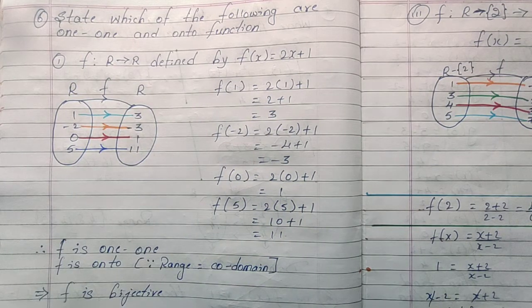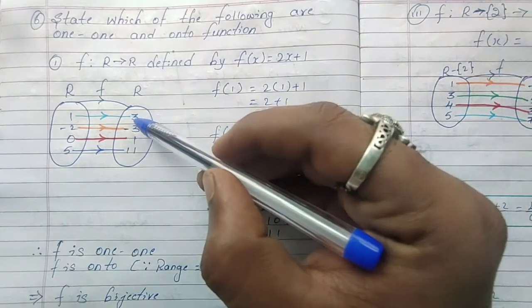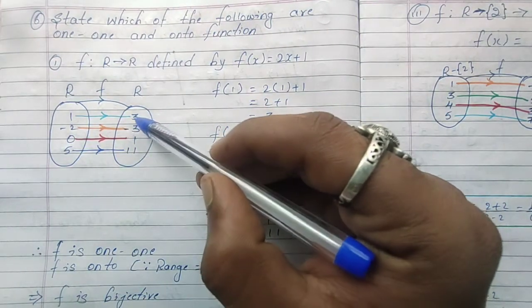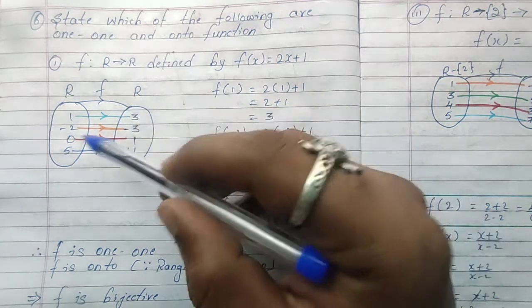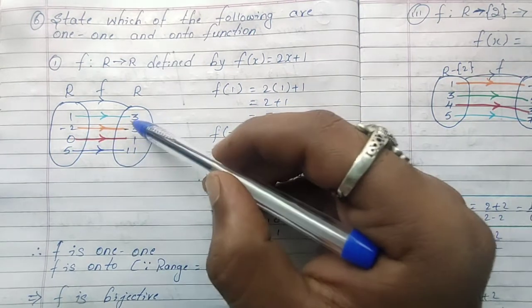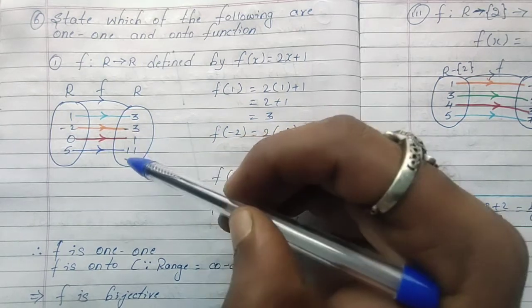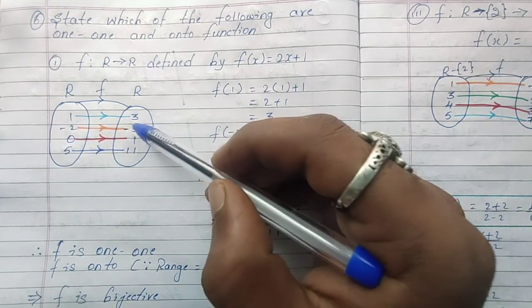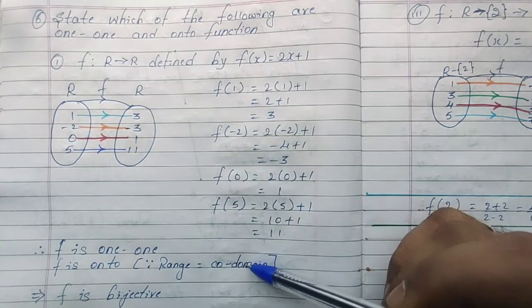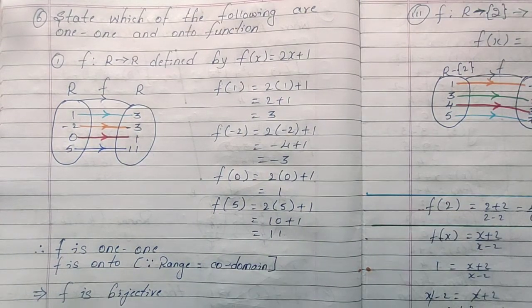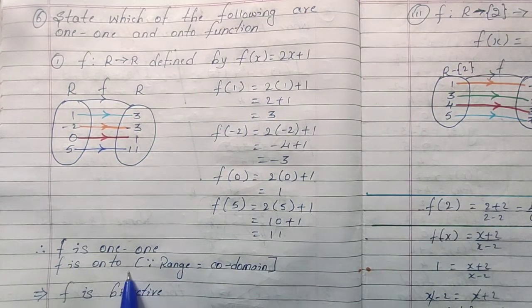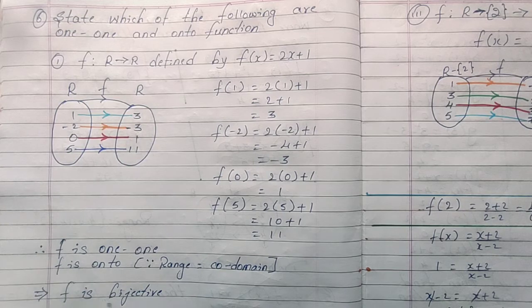And look at the range. In this example I have 4 elements in the range: 3, minus 3, 1, 11. Codomain also the same. So range and codomain are equal, then it is onto. Therefore the function is one-to-one and onto, then the function f is bijective.